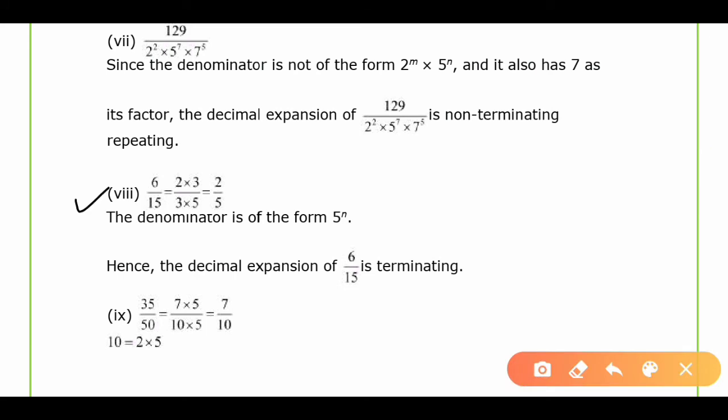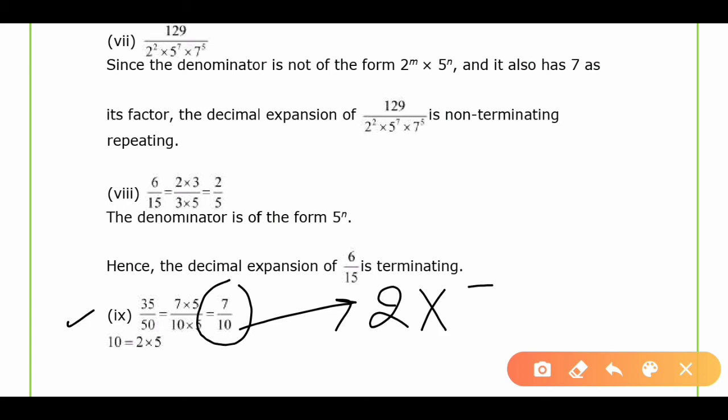Next, 6 upon 15, or we can write it after simplifying as 2 upon 5. So the denominator is in the form of 5 raised to power n, hence the decimal expansion of 6 upon 15 is terminating. Next, 35 upon 50. After simplifying, we'll get this value equal to 7 upon 10. The denominator 10 can be written in the form of 2 into 5. Clear?